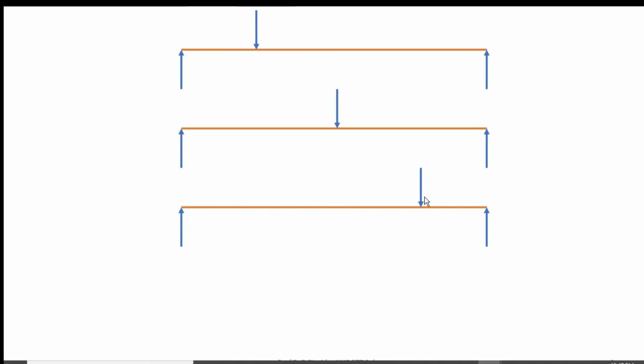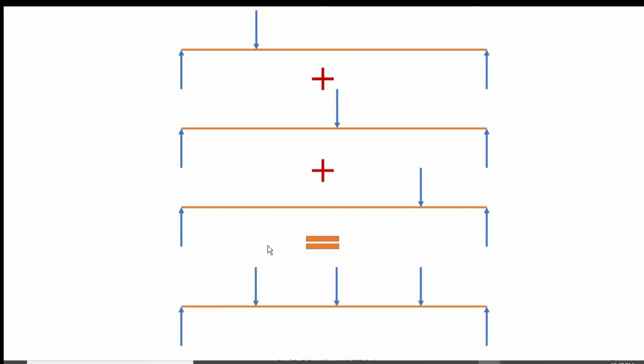Now if we add them, in the first case the length is the same with one load, in the second case another load, in the third case another load. All these we can add, and the resultant will be the algebraic summation of all these, or vice versa.